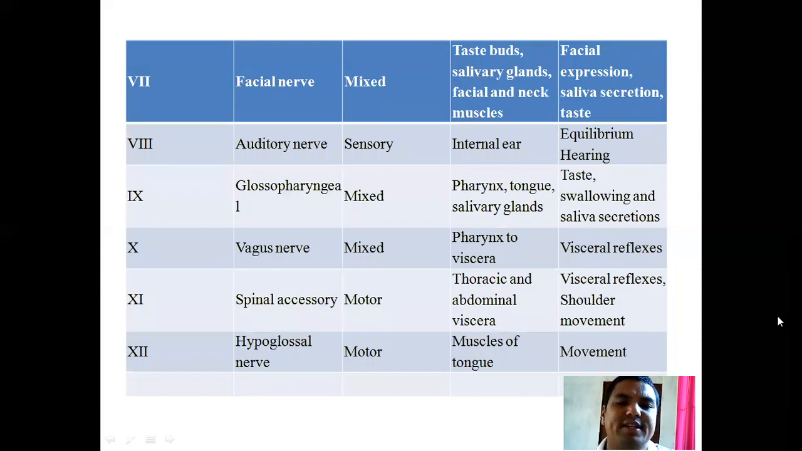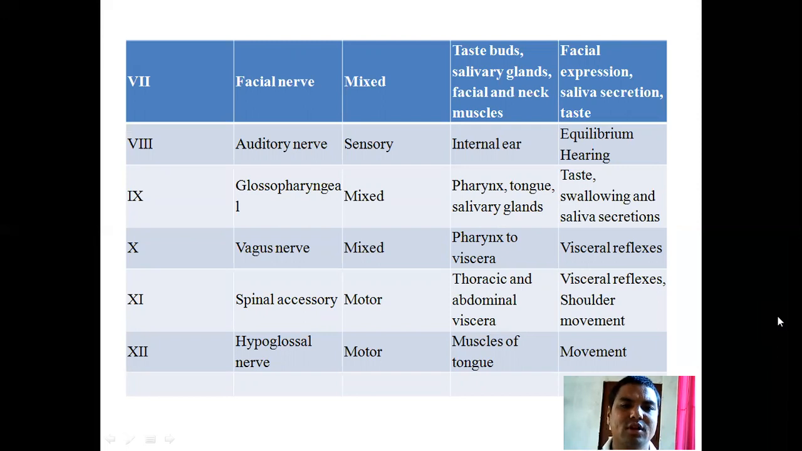Auditory nerve, it is sensory in type. It innervates the internal ear. Its function is equilibrium of the body and hearing. Facial nerve, it is mixed type. It innervates the taste buds, salivary glands, and facial and neck muscles. Its function is facial expression, salivary secretion, and taste.